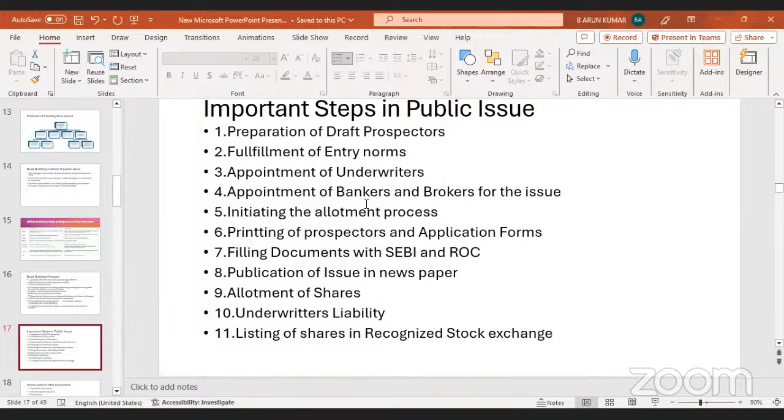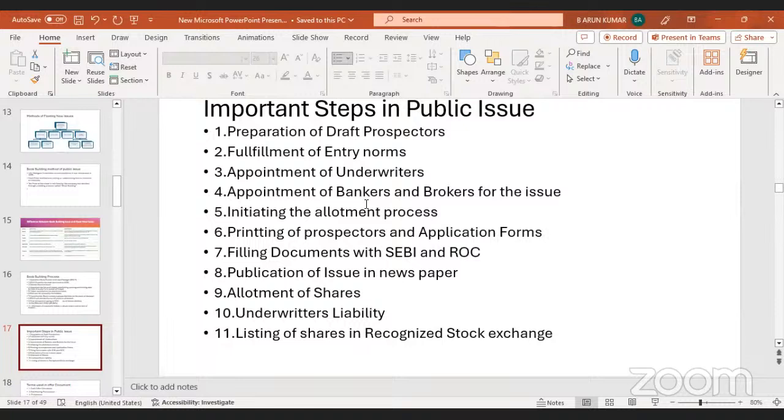These are all the important steps in a public issue. One is preparation of the draft prospectus, then fulfillment of the entry norms, appointment of underwriters, appointment of bankers and brokers for the issue, initiating the allotment process, printing of the prospectus and application forms, and publication of the issue in newspapers, allotment of shares, underwriters' liability, and listing of shares on a recognized stock exchange. So these are all the important steps in the issue of shares to the public.